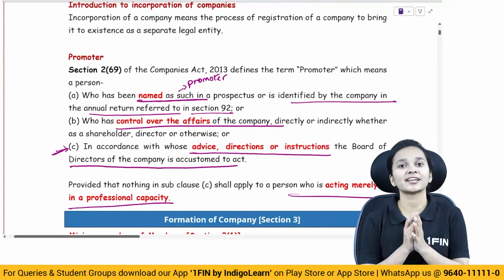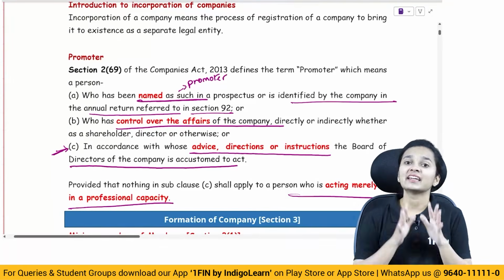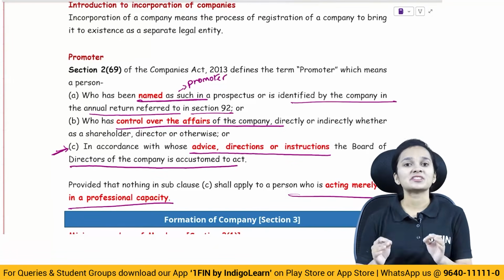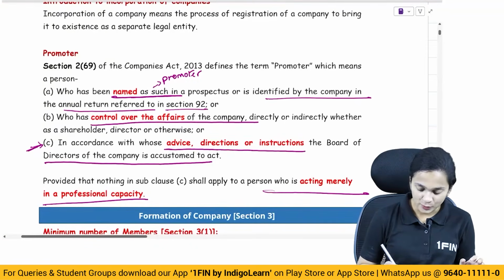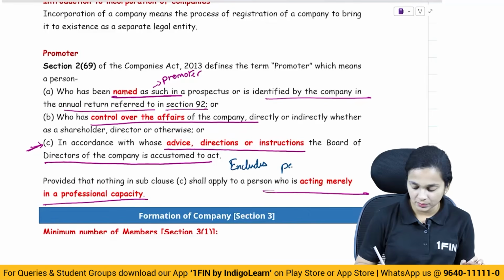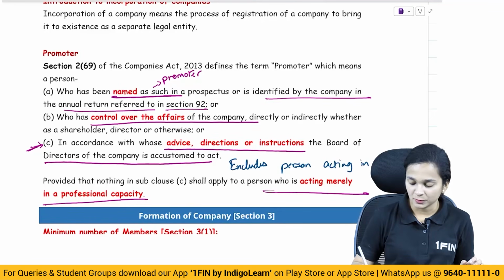So if a person is acting in his professional capacity, then that person will not be referred to as a promoter. So it excludes a person acting in professional capacity.